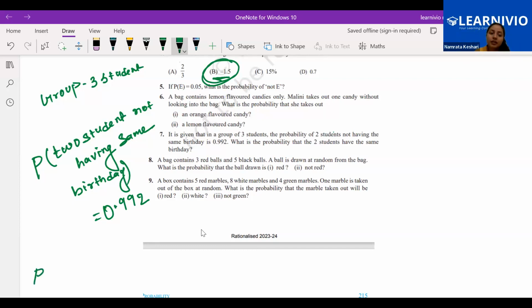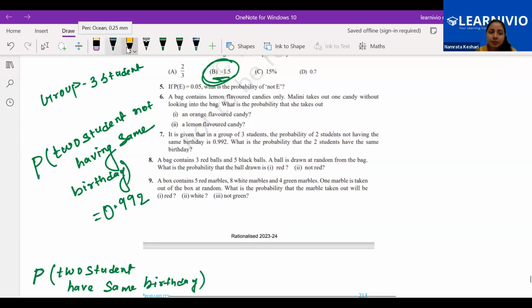What is the probability that two students have the same birthday? Can you see both statements are just the reverse of each other? Carefully analyze: two students not having the same birthday, two students having the same birthday, it is just the opposite statement.